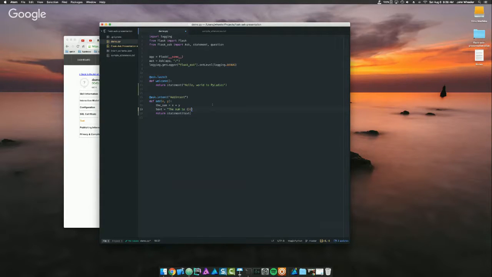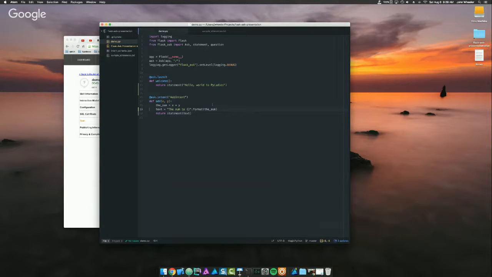Sum is, format sum. Try it again. Ask demo, what's 3 plus 5? The sum is 35. Okay, so that's the bug that I was talking about.